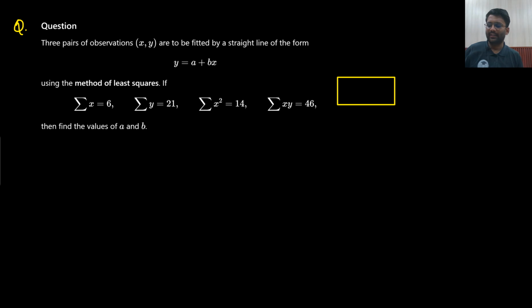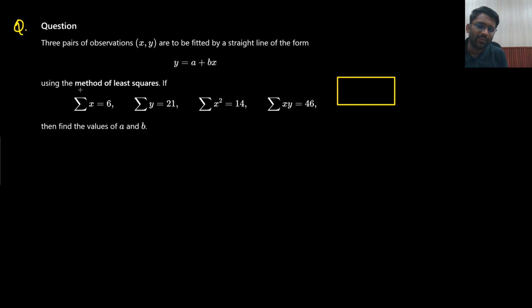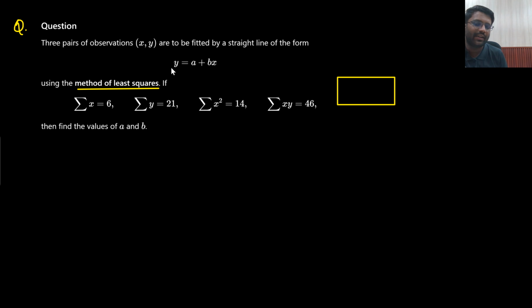Yeah, so let's get started. Let's solve this question. Using the method of least squares and all those things, we don't need to care about it, right? Whatever is mentioned, we don't need to care about it. Our target is to find out the value of a and b, the best fitted line. You don't know what the fitted line means and all those things. The only thing you know is that regression of y on x is given. The line equation is y equals a plus bx. You need to find out the value of a and b.